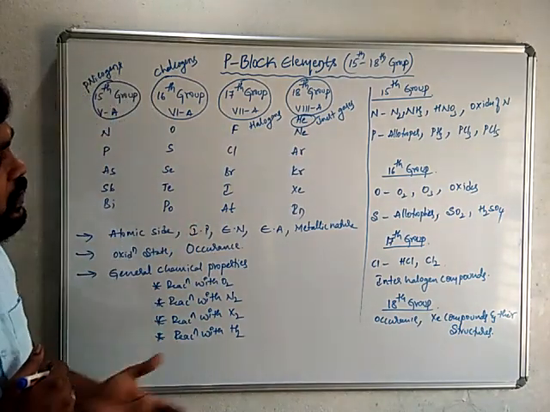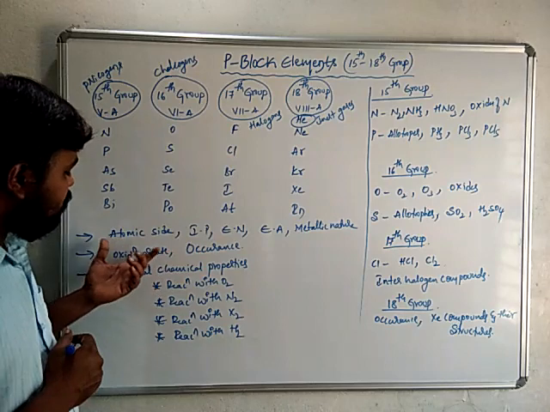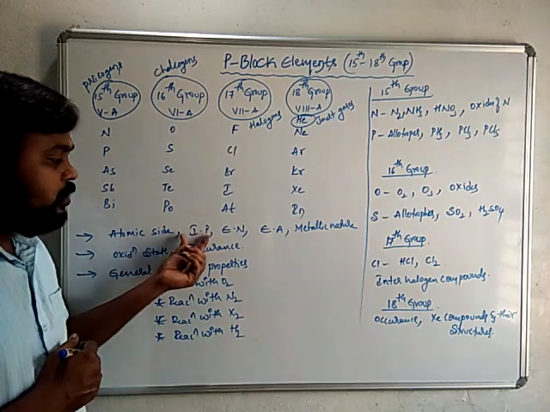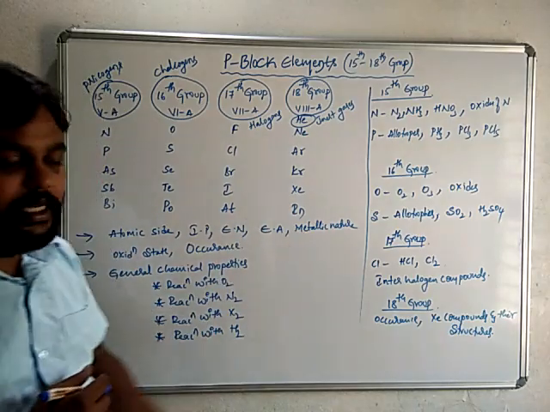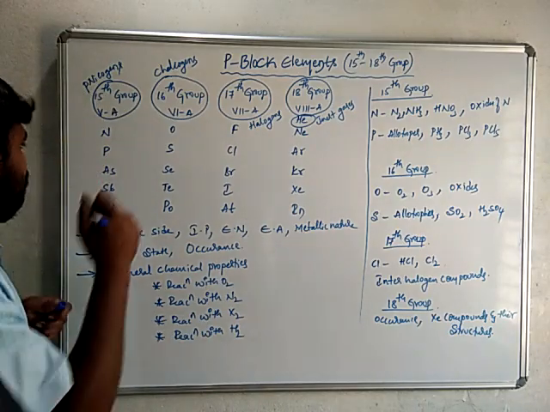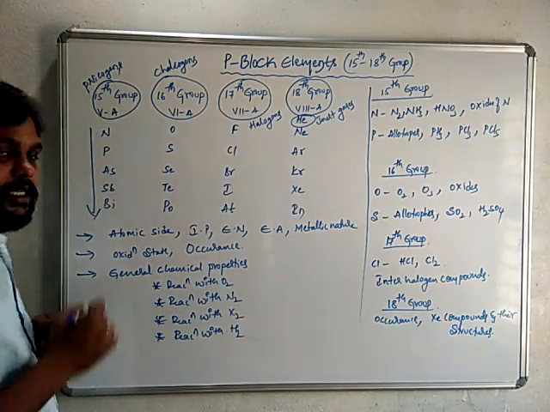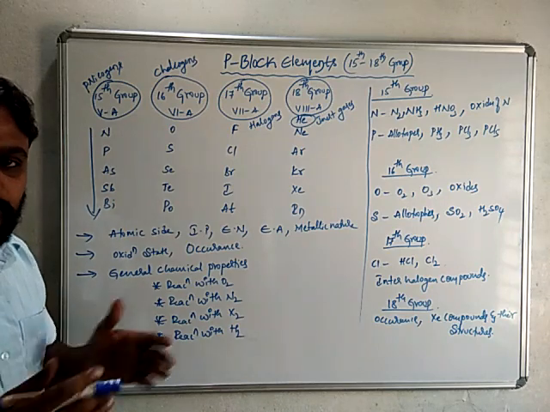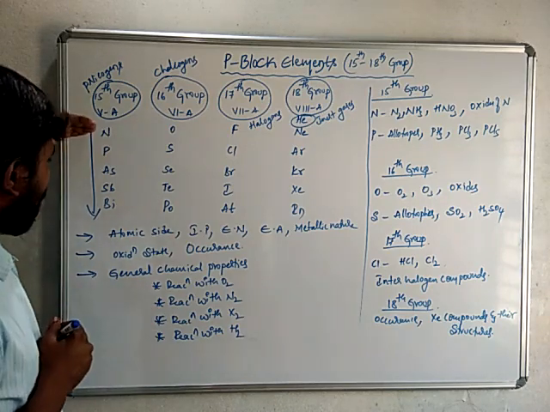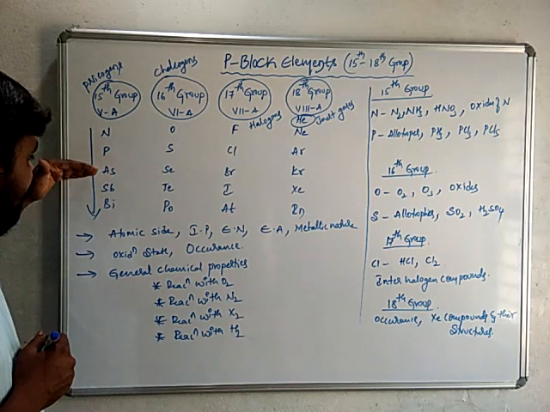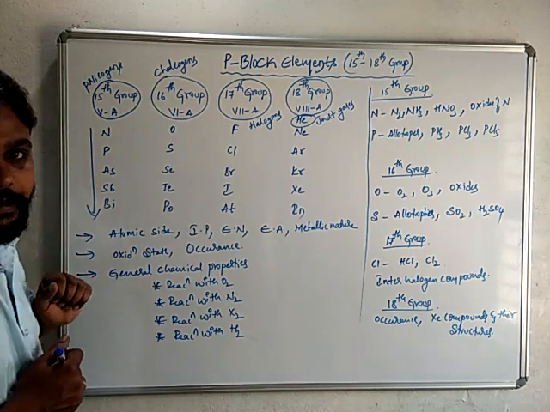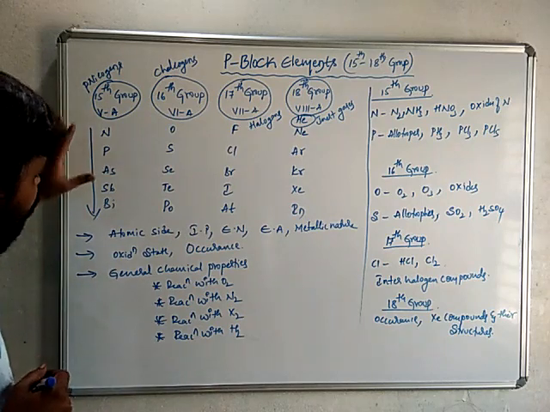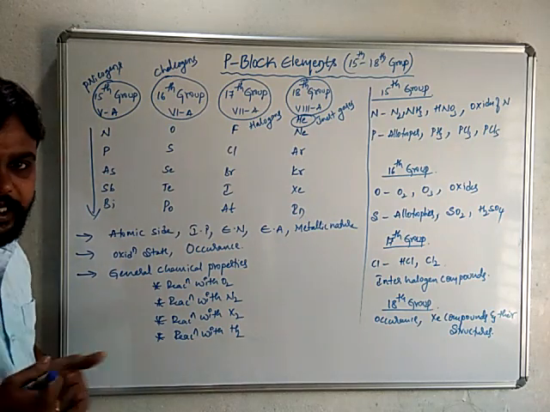So if you go through the general part of these groups, we have to study the atomic size, ionization potential, electronegativity, electron affinity, metallic nature, like that. If you go down the group, metallic nature increases because of the increase in the atomic size. Among these, nitrogen and phosphorus are non-metals, arsenic and antimony are metalloids, and bismuth is the metal. If you go down the group, the oxidation state also varies.